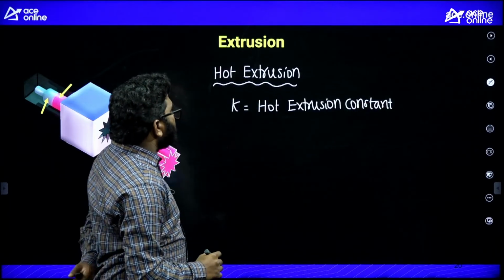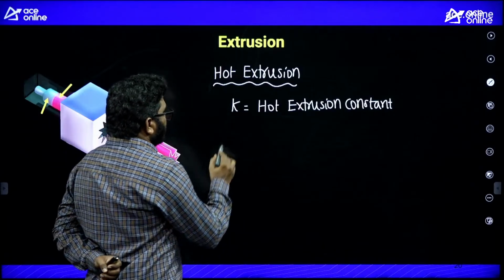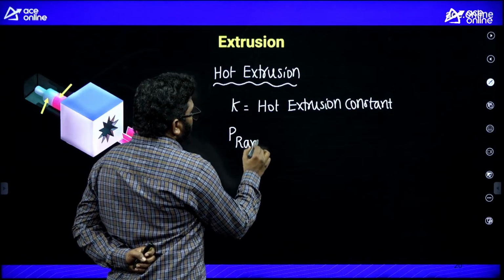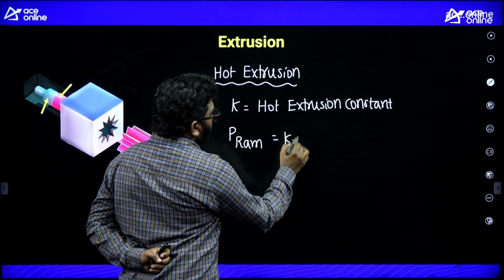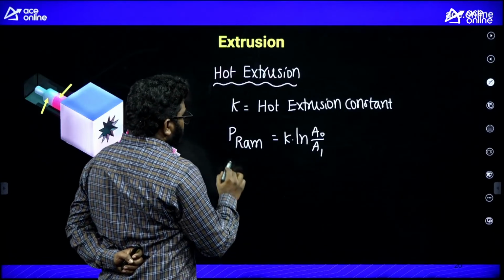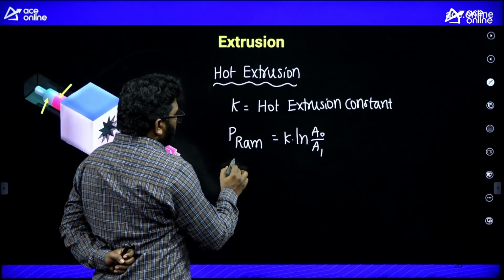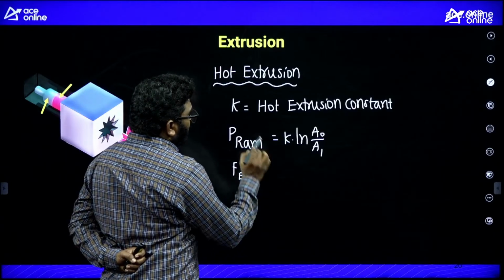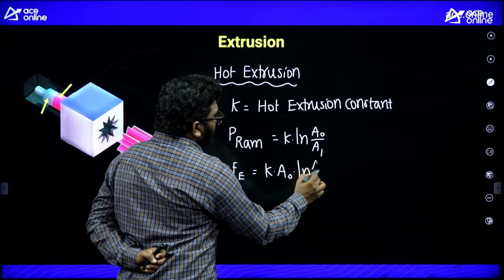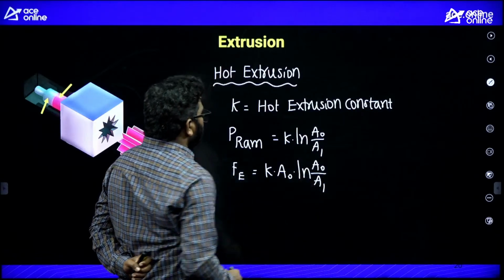So if in the question hot extrusion constant is given, ram pressure is equal to K ln A naught by A1. That's it, simple. And if they ask for extrusion force, it is K into A naught ln A naught by A1. These are the formulas.